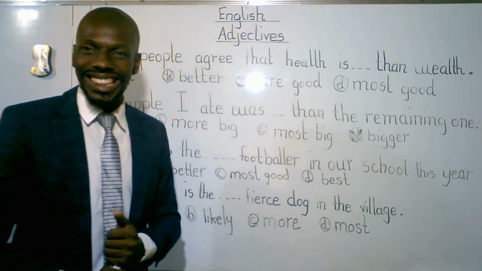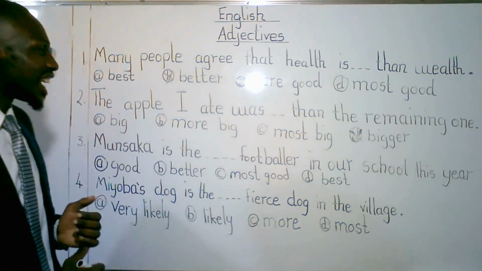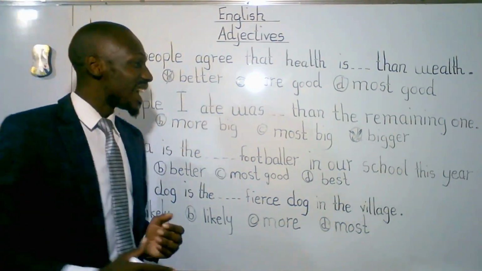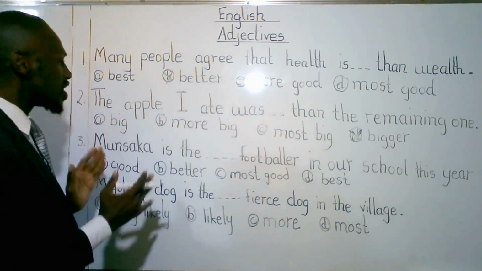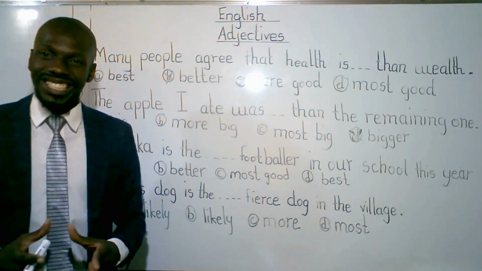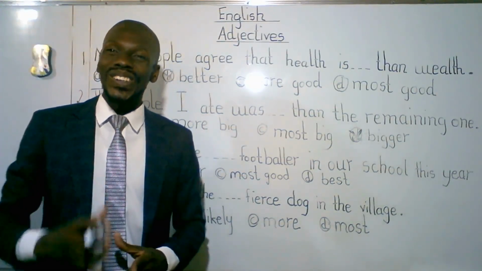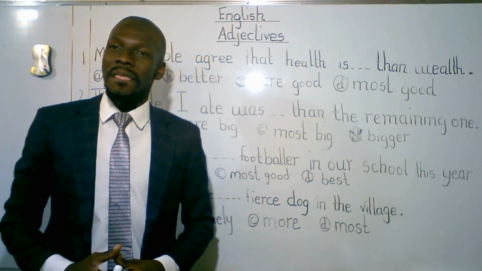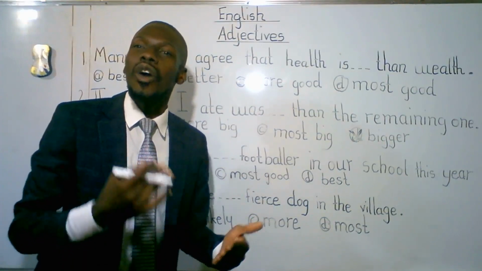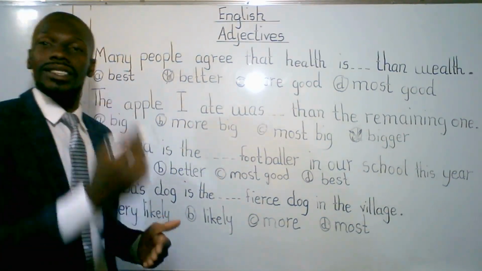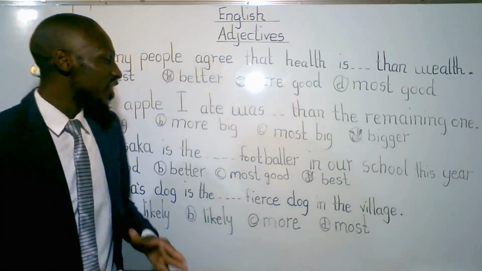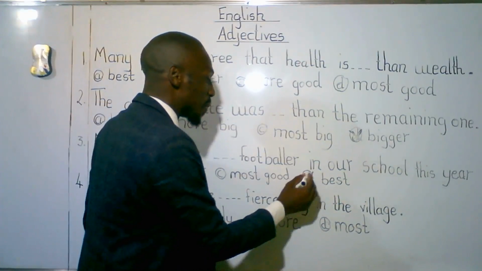Let's take a look at question 3. Munsaka is the dash footballer in our school this year. Munsaka is being compared to the rest of the footballers in the school. Hence, what adjective are we looking for? We are looking for a superlative. Very good. The superlative adjective for good is best. Munsaka is the best footballer in our school this year. Hence, our correct answer was D.